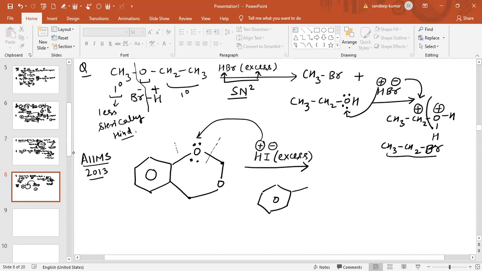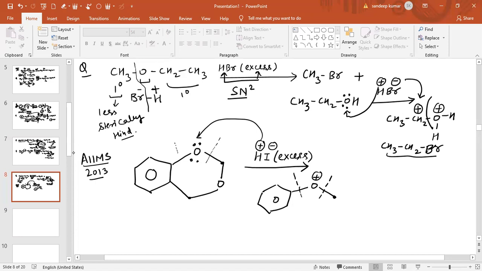This oxygen will acquire positive charge. So the cleavage of bond will be in two ways. Either the bond will break from this side, or the bond will break from this side.